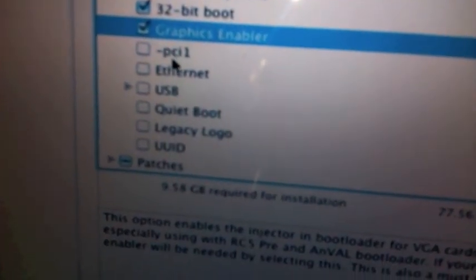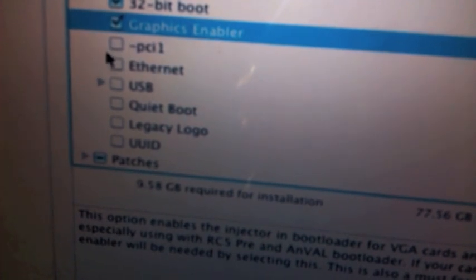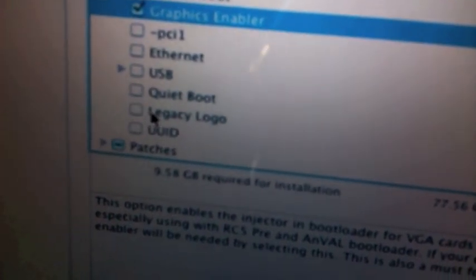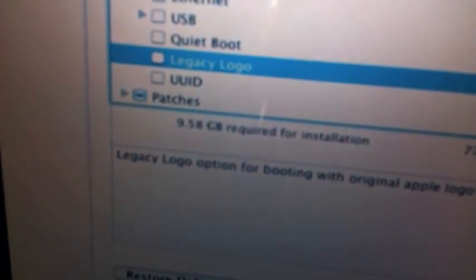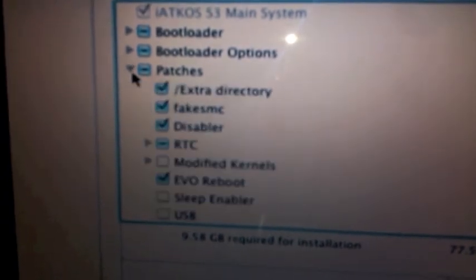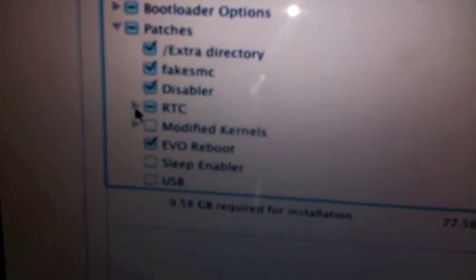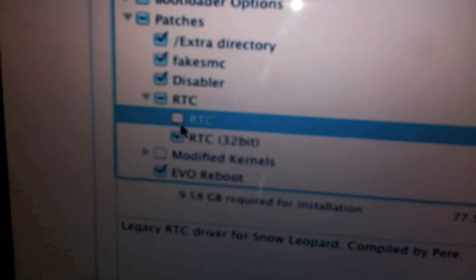If you want, you can enable -v, but you don't need it. You could also install this, but it's not necessary. For patches, make sure the first three are clicked, by default. On RTC, click 32-bit. Uncheck this. You do not touch the modified kernels at all.